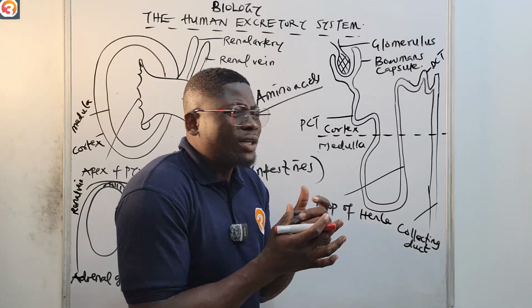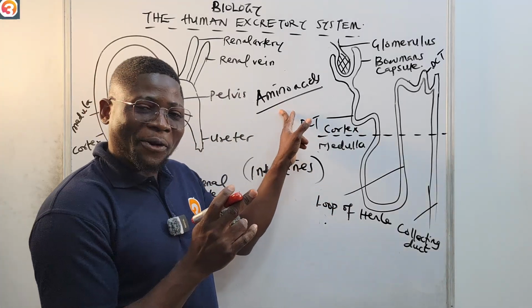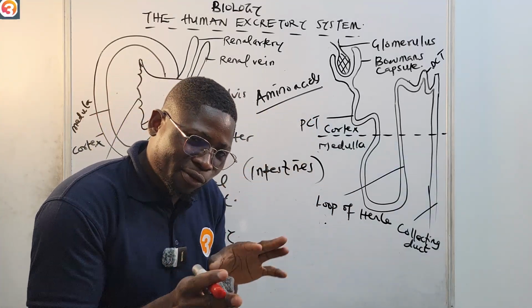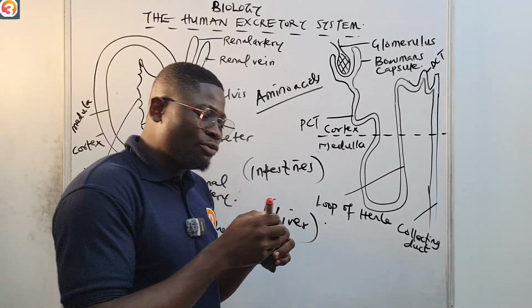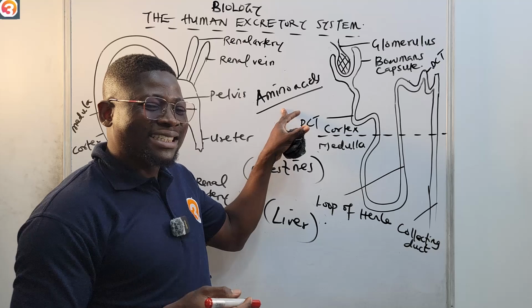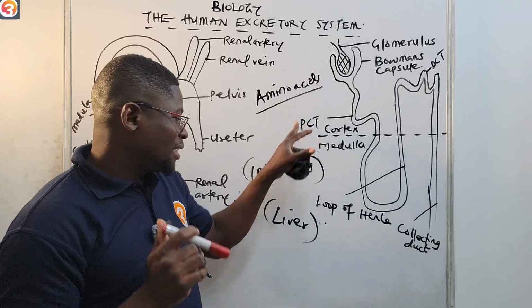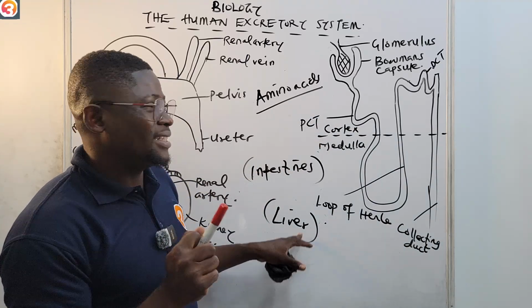Okay, so basically what happens is that these amino acids now travel. They now go to your liver. Okay, they go to the liver, and it is in this liver that these amino acids get utilized. Please take note of that. It is in the liver that amino acid gets utilized.